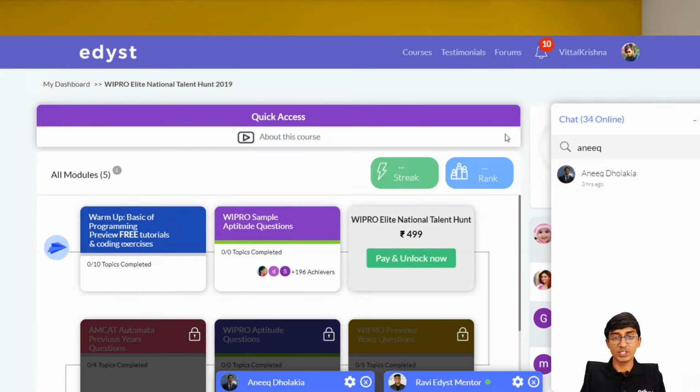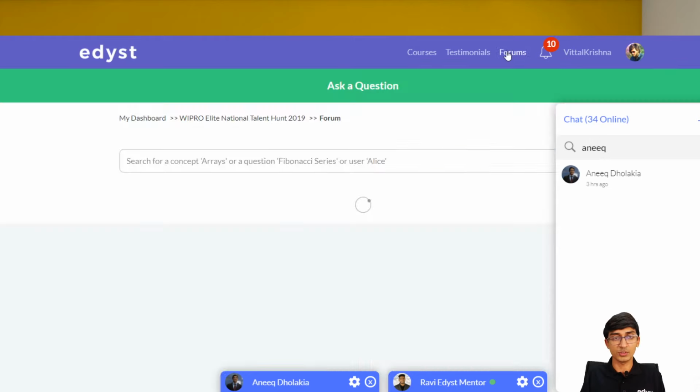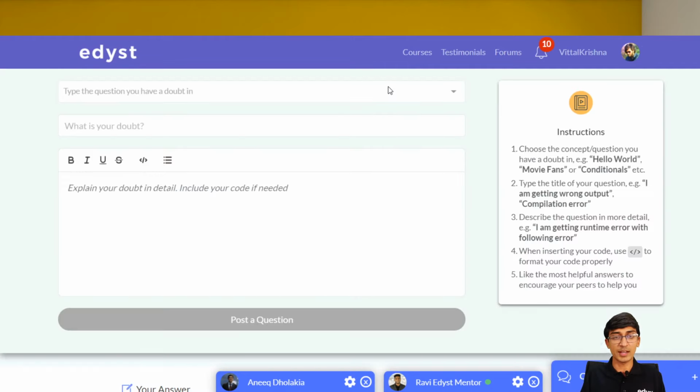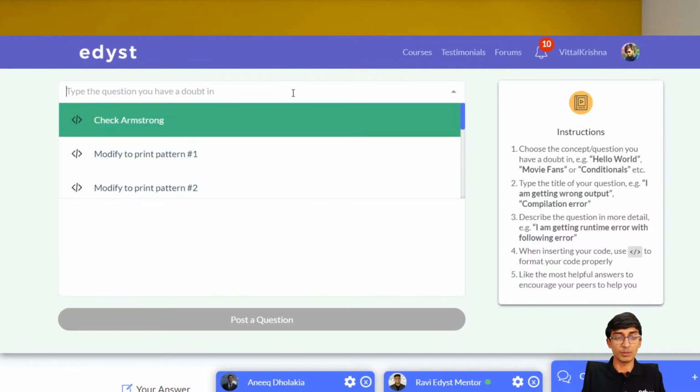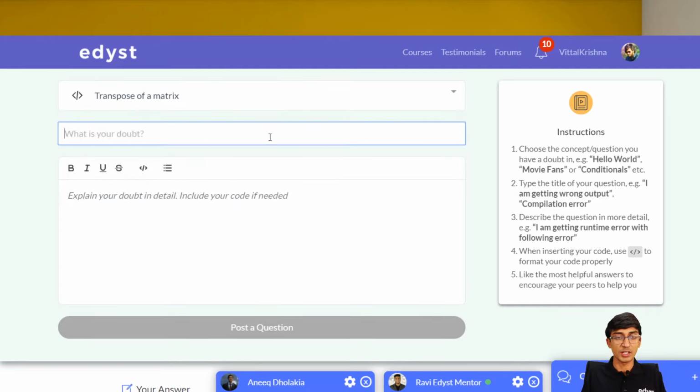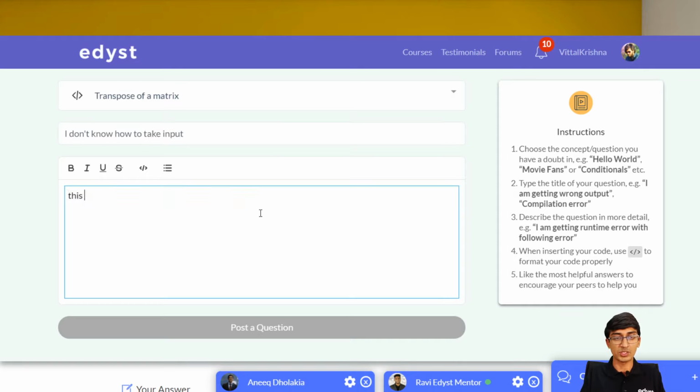That's one. Let's say you have a big problem and you don't really want to type it on the chat. You can just go to the forum, right? So there's a forum over here. You could go to the forum, click ask a question, type the problem you have. For example, we did transpose, right? So transpose of a matrix. I don't know how to take input. Let's say that's your problem. This is my code, please help me, and then you can just post the question.